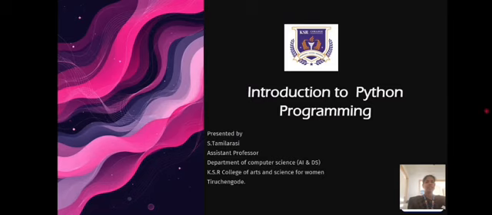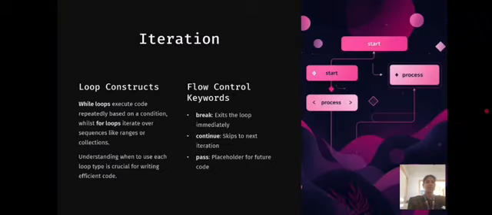Today we will discuss the topic Introduction to Python Programming. The first one is iteration. In Python, iteration refers to the process of repeating a block of code multiple times, typically to process each item in a collection or to execute code until a certain condition is met.